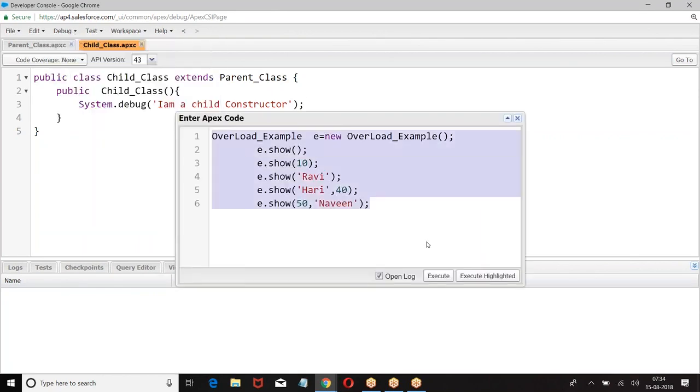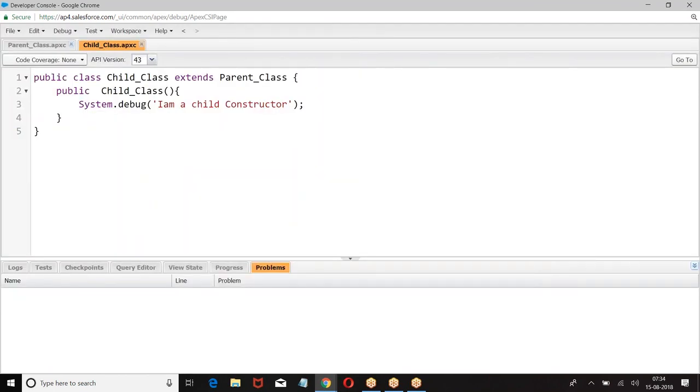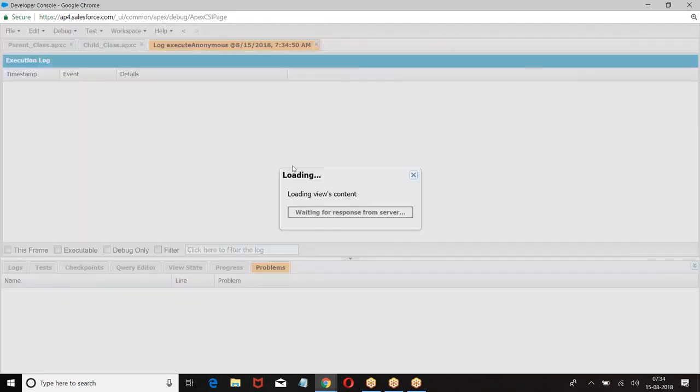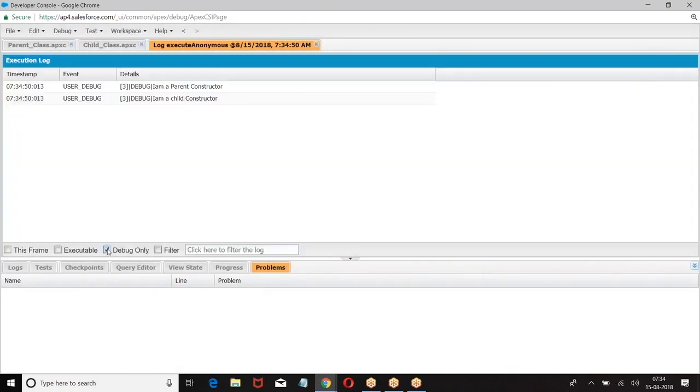Look at this. I gave the child class and executed, so I have created an object for the child class. What are we getting? I am a parent constructor, I am a child constructor.